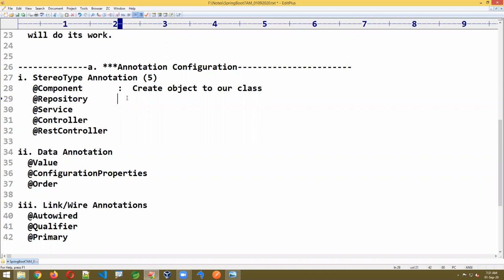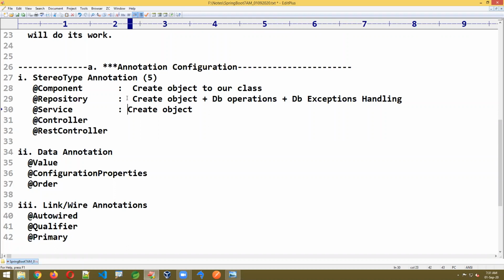Repository is similar, it creates an object for our class, and plus it supports DB operations and DB exception handling. Service creates the object. It will support transaction management, calculations, operations, and service exception handling, and so on.